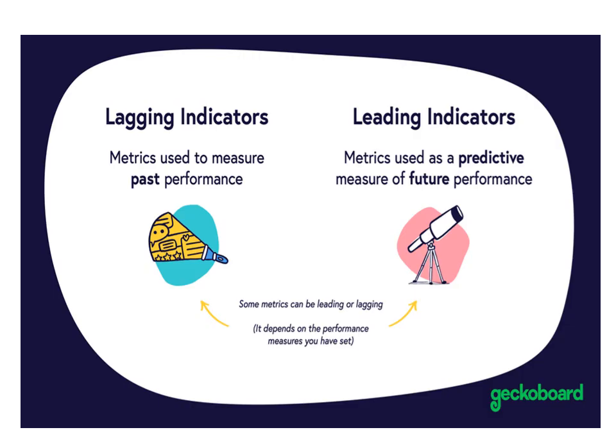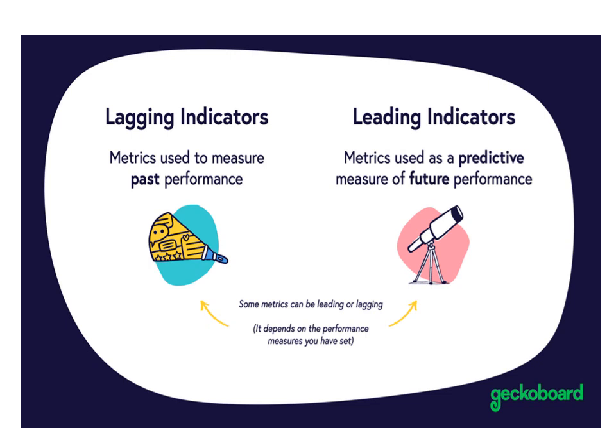And next thing, here we'll be discussing the terminology: lagging indicator and leading indicators. What is the lagging indicator? Lagging indicator means metrics used to measure past performance. So already any incident or any problem, any issue is there. Based on that issue, you will go to the observation. After observation, you will do the evaluation. Then only you find the problem. From that point of view, you will follow. That is known as a lagging indicator.